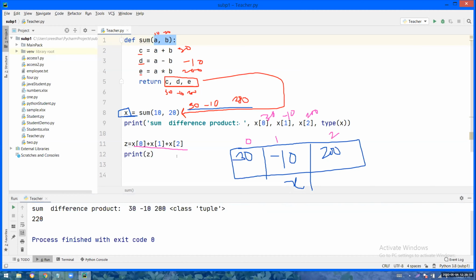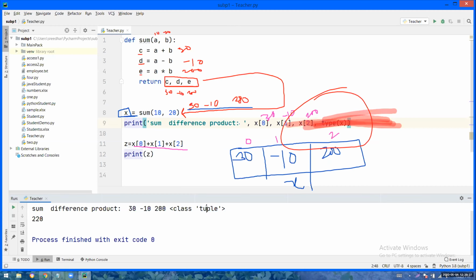See, if you can observe, the result is 30, minus 10 and 200. Type of X, have you observed? It became a tuple variable automatically. If multiple values are returned to the calling place or to the variable, automatically that will be converted into a tuple variable by Python.